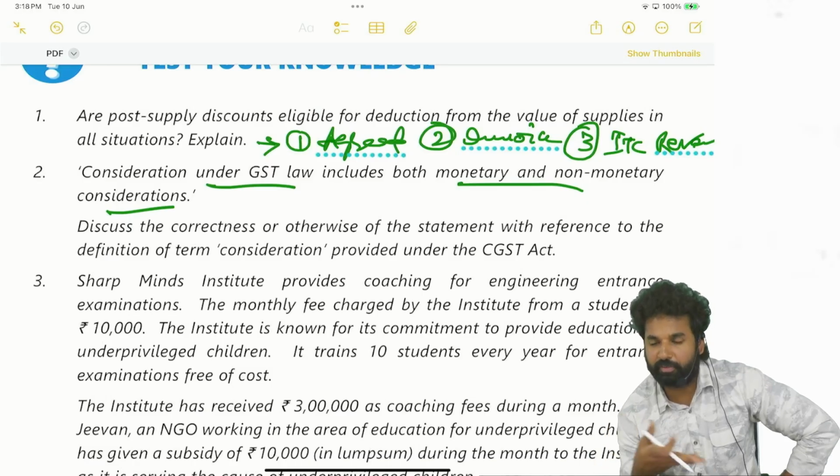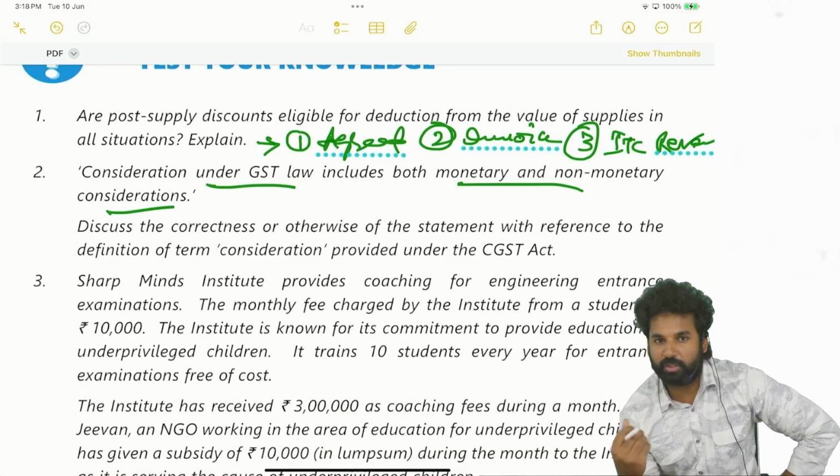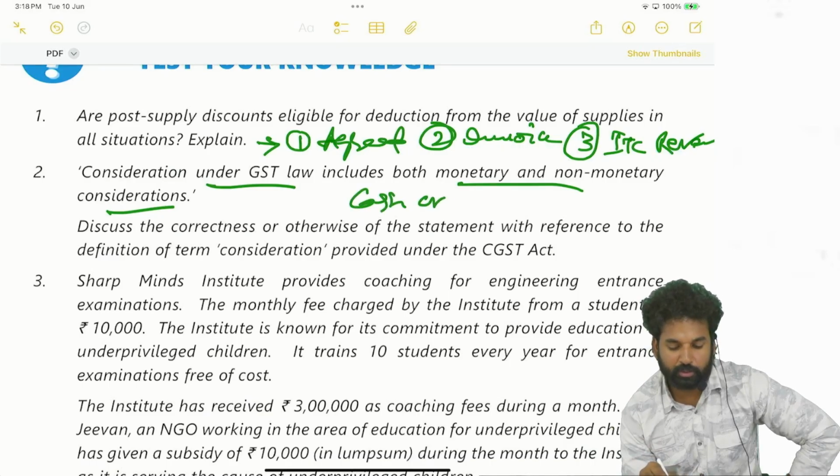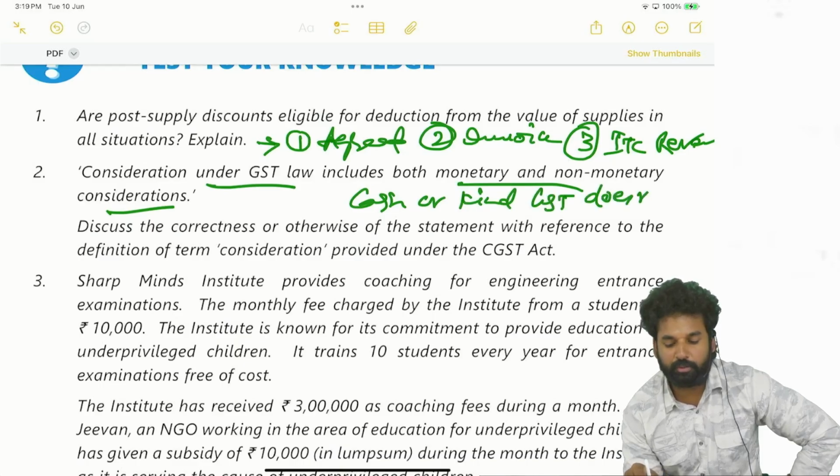The consideration definition itself is saying so. We even have a quotation on this: consideration, cash or kind, GST does not mind.